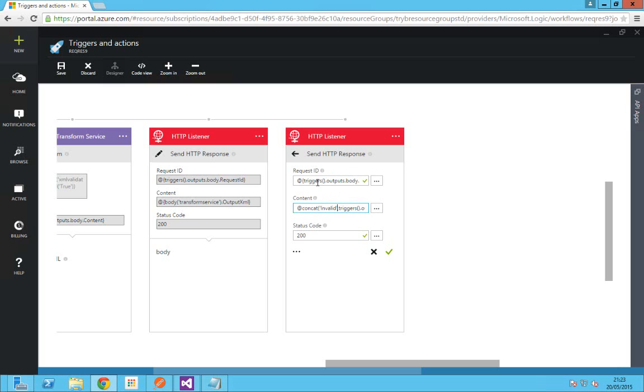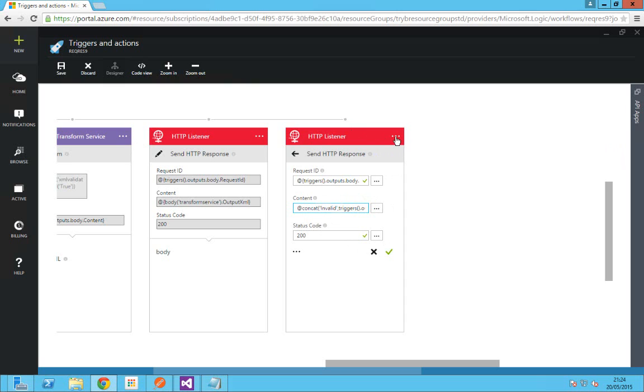So in this case, I'm going to send a response for this correlation ID, request ID. I'm going to append the word invalid to the actual content that I've received. The status is still going to be 200. You can make it 500. But when should I want this action to execute? Only if the XML validation is false.